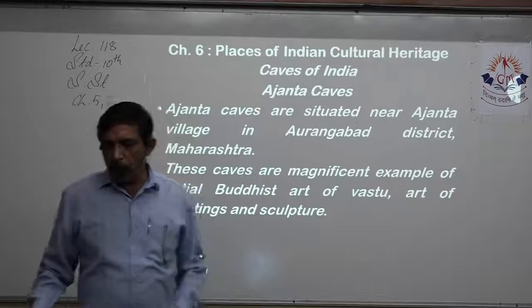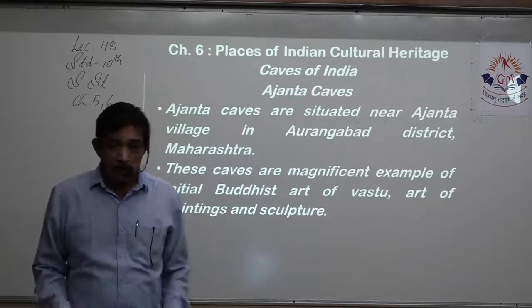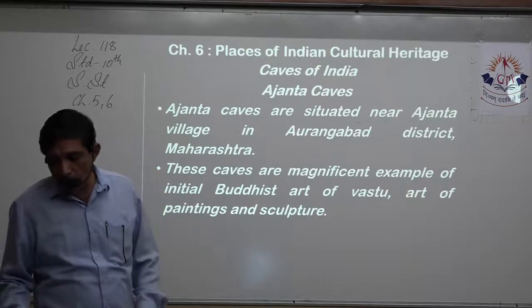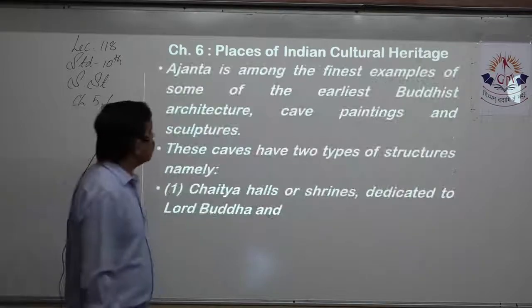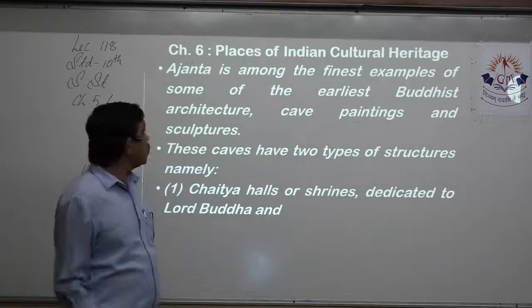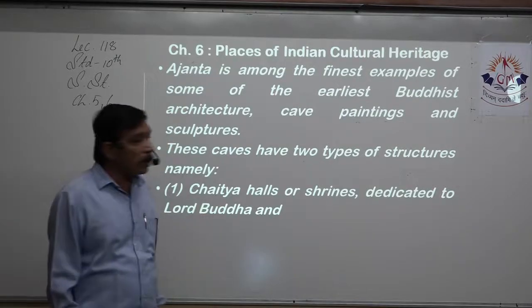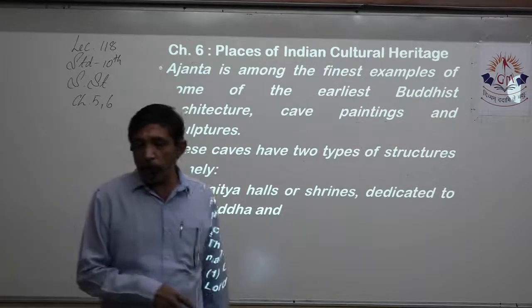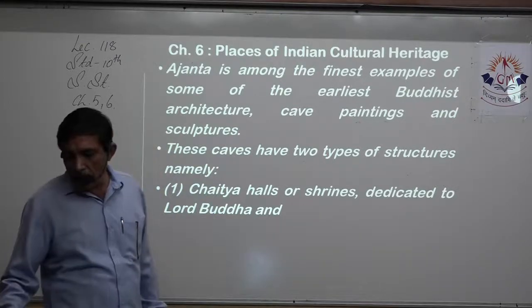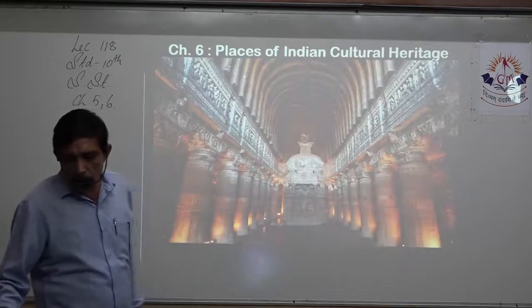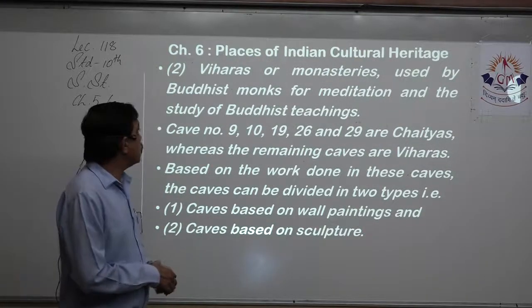So these caves are magnificent examples of Buddhist art: architecture, painting and sculpture. Ajanta is among the finest examples of the earliest Buddhist architecture, cave painting and sculptures. These caves have basically 2 types of structure. One is the Chaitya hall or shrines dedicated to Lord Buddha, and another one is viharas or monasteries.